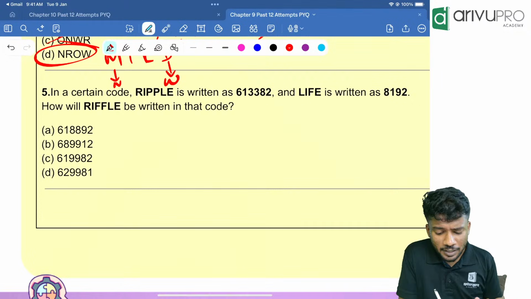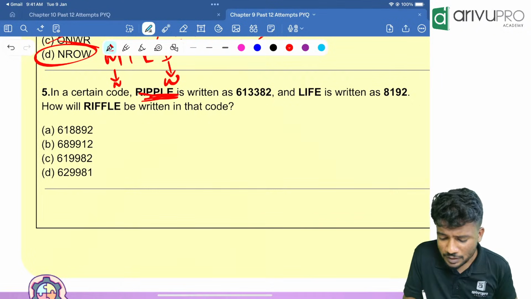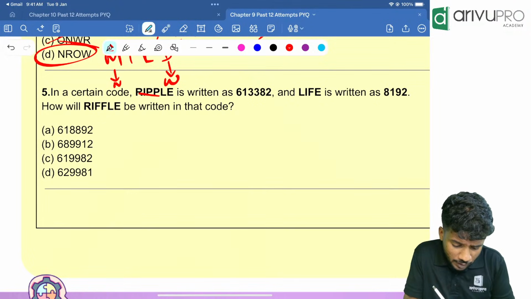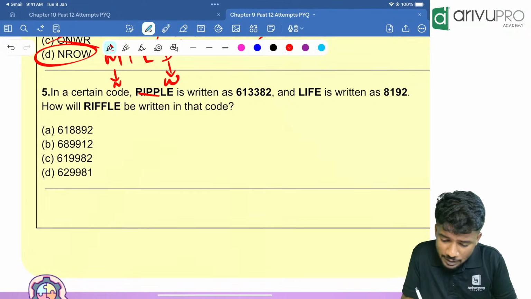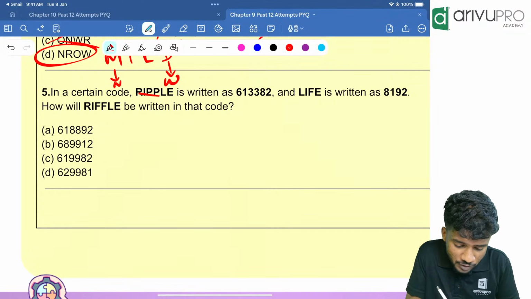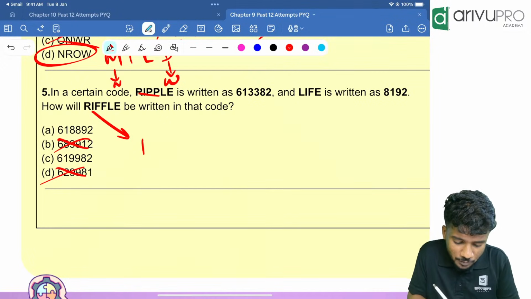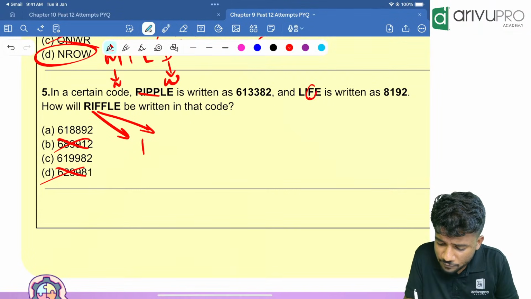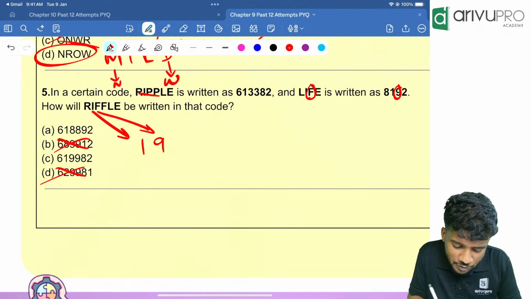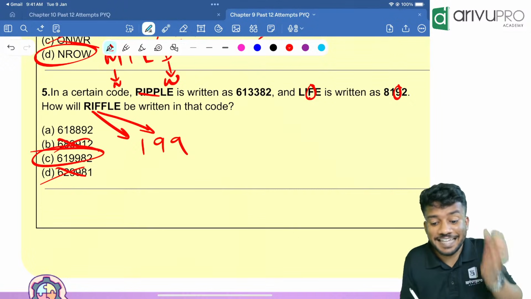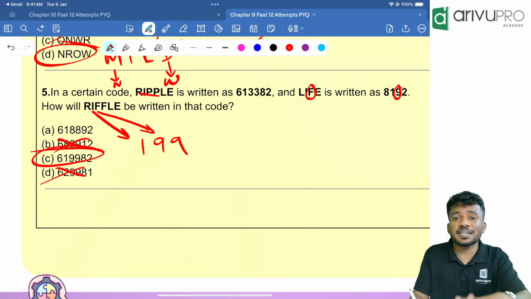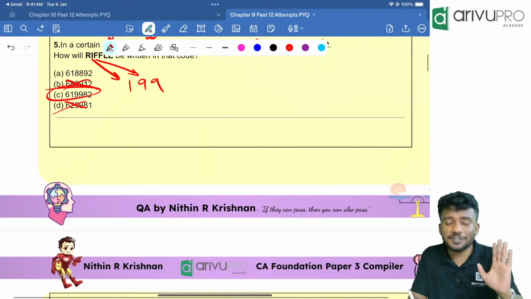In a certain code, Ripple is written as 613382, then life is written as 8192. People, look here down. I will just check the second letter. Second letter in the given question is I. I is what here? 1. That means this option is wrong, this option is wrong. Now I will just check the F. According to our thing, F is 9. That means it should be 9. Option C is the answer. That should be the exam approach. Don't write each and everything. You should go with the exam approach.